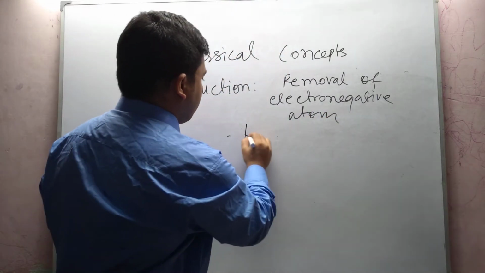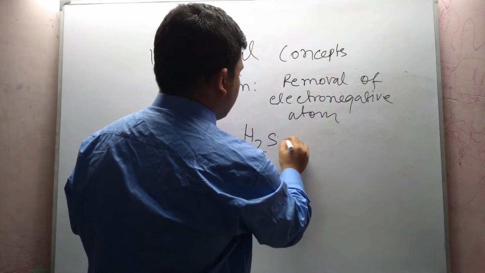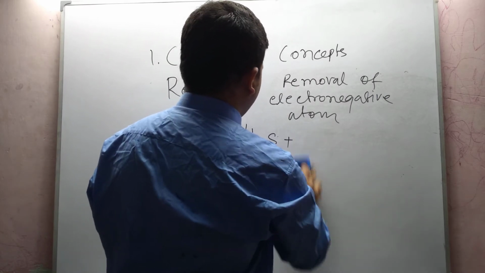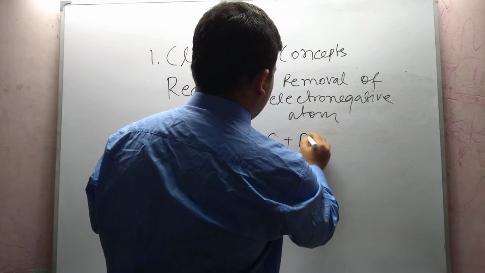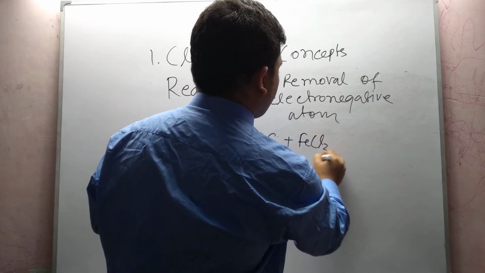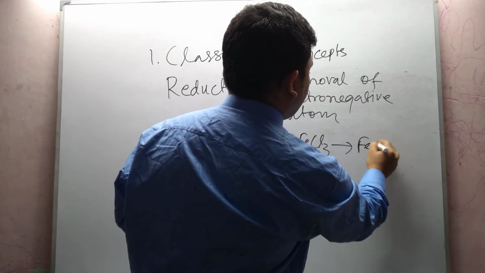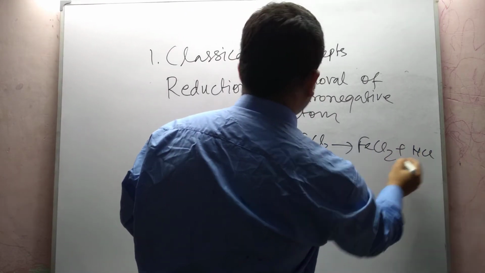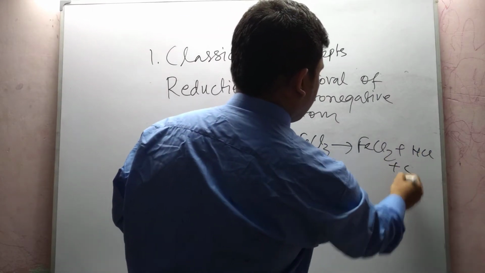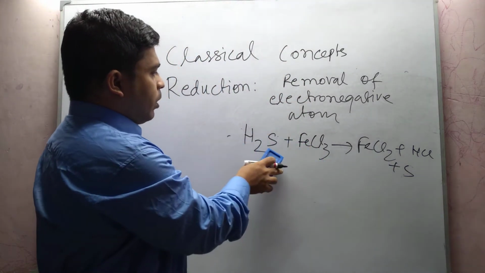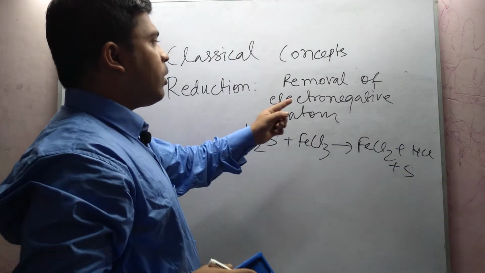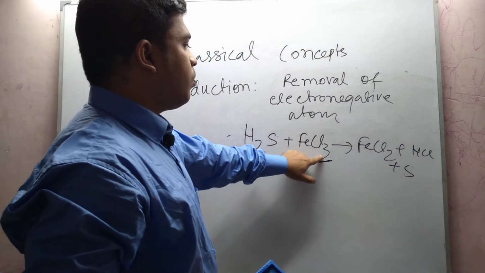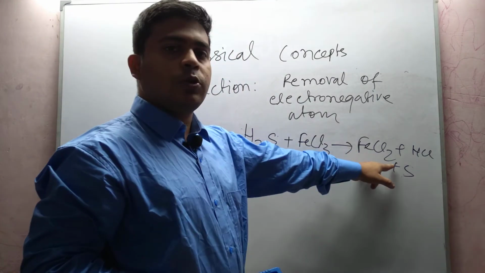For example, suppose we take H2S plus FeCl3. We get FeCl2 plus HCl plus S. Here removal of electronegative atom means chlorine atom is removed from FeCl3 to FeCl2.